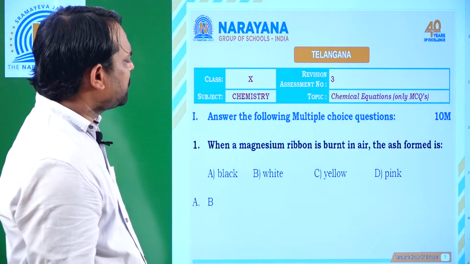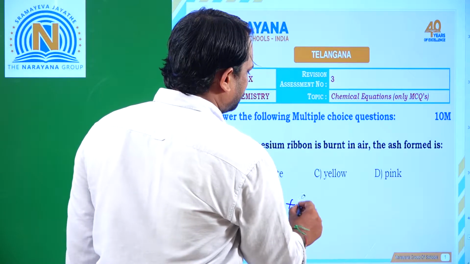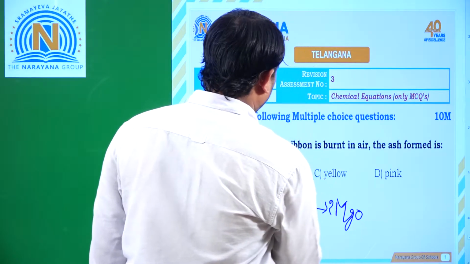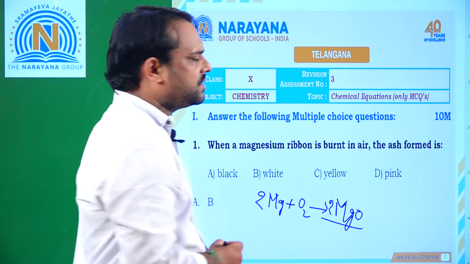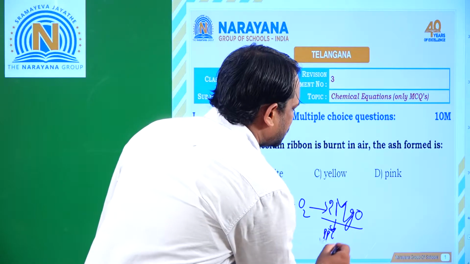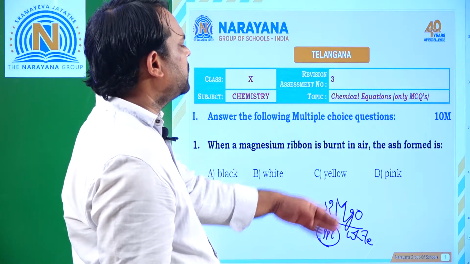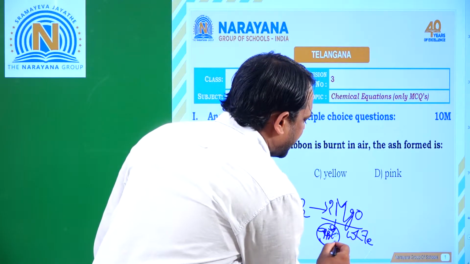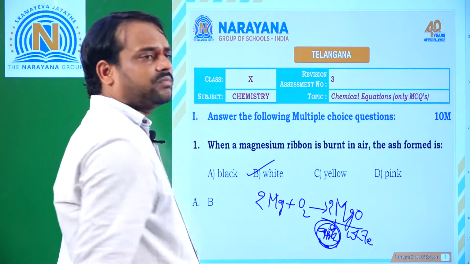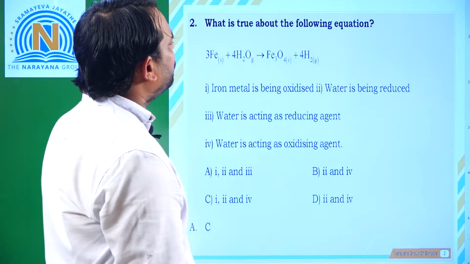In this, the first question is: when a magnesium ribbon is burned, it forms magnesium oxide. Magnesium oxide is a white color substance, that means the precipitate which is formed is a white color substance. So when the magnesium ribbon is burned in the air, we can call this ash. The ash is white in color. So which option is correct? Option B is correct.